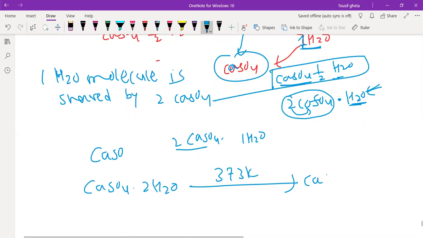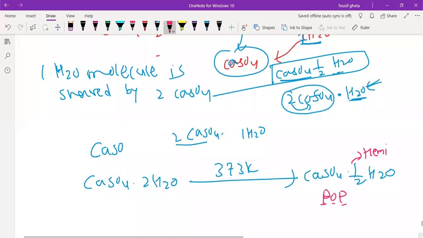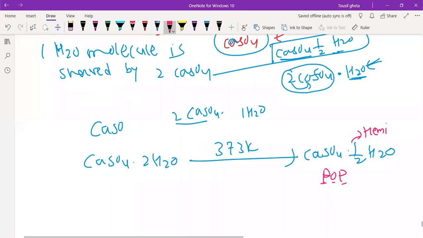This CaSO4.½H2O is what, Bhavna? Kirti? Surabhi? It is nothing but POP, Plaster of Paris. This half means what? Hemi. Hemihydrate. Understood? Okay, this is POP, CaSO4.½H2O.